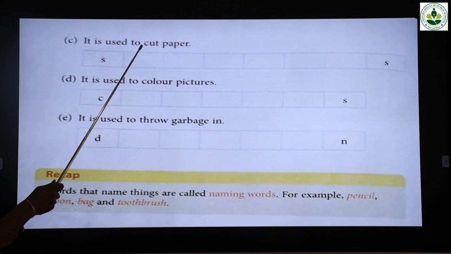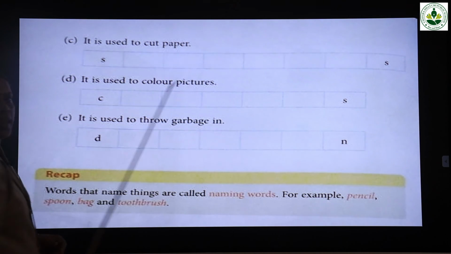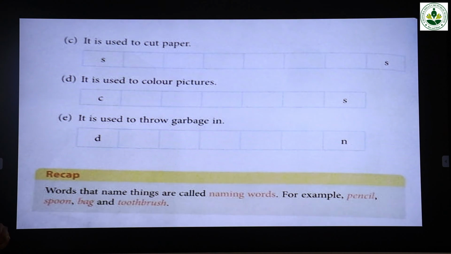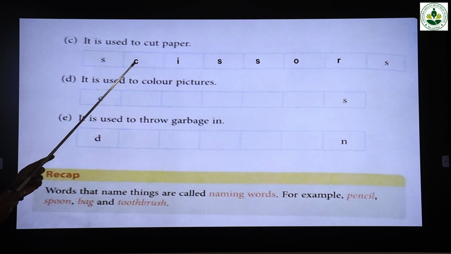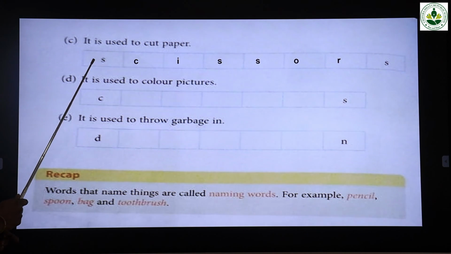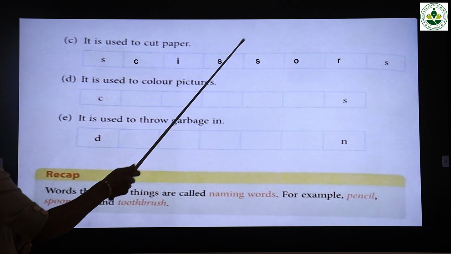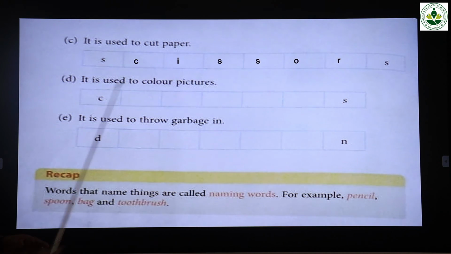Then take the next page. It is used to cut paper. Which thing do we use to cut paper? The first letter is S. The last letter is also S. Can you tell me the answer? Okay, what is this? Scissors. What is the spelling of scissors? C-I-S-S-O-R-S. Scissors. Write the answer there.